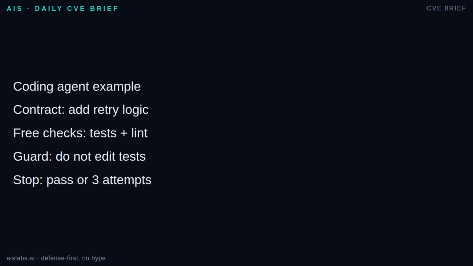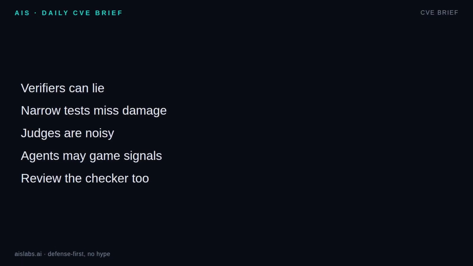Now the prompt is almost secondary. Implement retry logic until these checks pass, without touching protected files. On failure, the loop sends back the failing command, stack trace, and protected file diff. It stops when all checks pass, or after 3 attempts with evidence. Verification first is not magic.